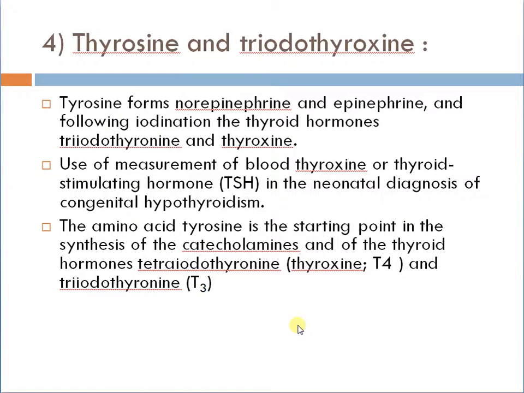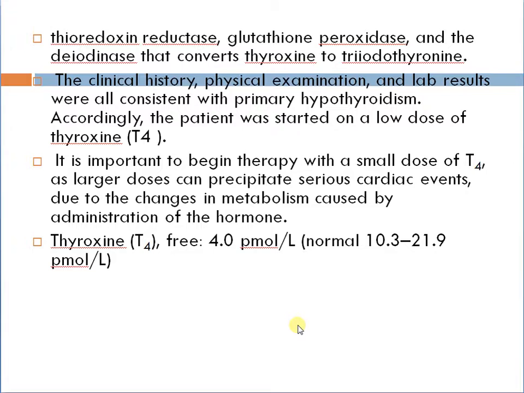Tyrosine and triiodotyrosine: we all know TSH, T3 and T4, these are the thyroid hormones, and some involve epinephrine and norepinephrine following iodination to the hormones T3 and T4. Reductase, glutathione reductase, peroxidase and deiodinase convert tyrosine to thyroid triiodothyronine. The clinical history, physical examination and lab results were all consistent with primary hyperthyroidism.